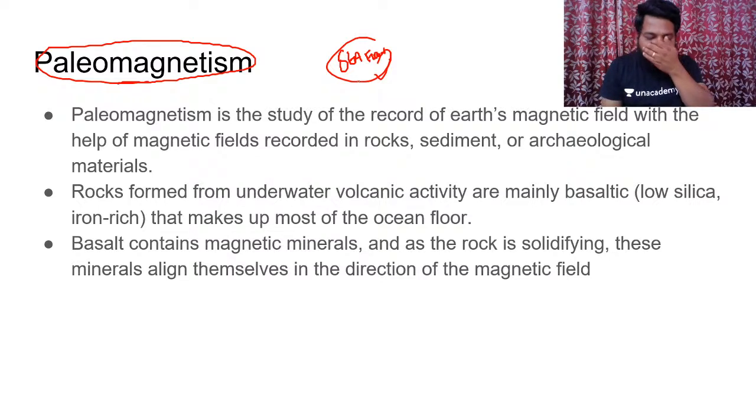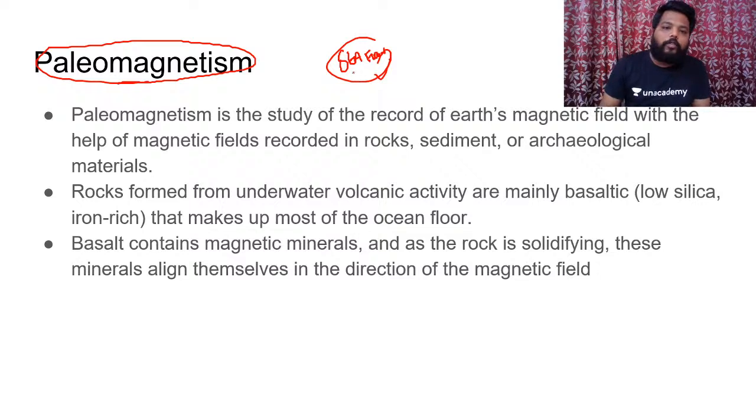Please try to understand this concept very perfectly, because there might be a question in your mains as well related to paleomagnetism. They will ask you a direct question: what is paleomagnetism, and explain how paleomagnetism helps in understanding the plate tectonics theory.